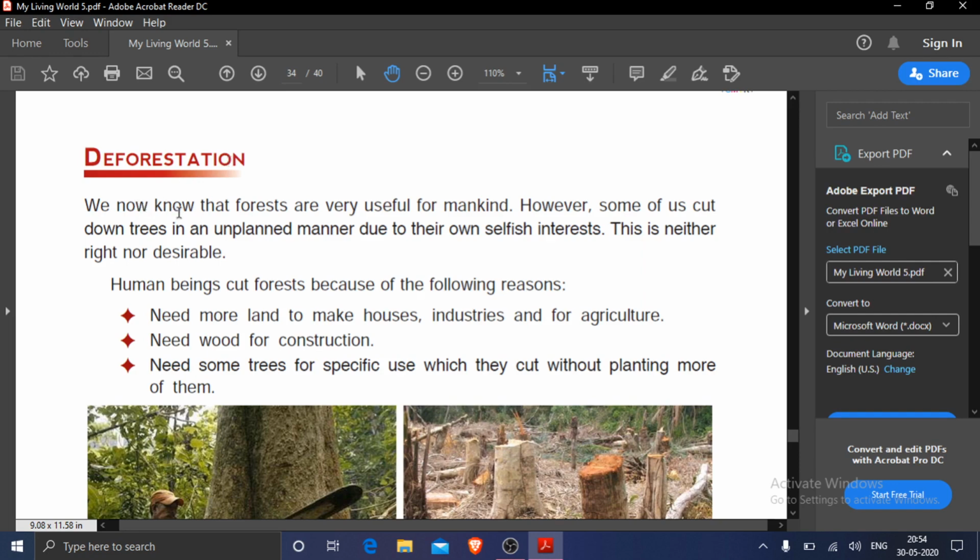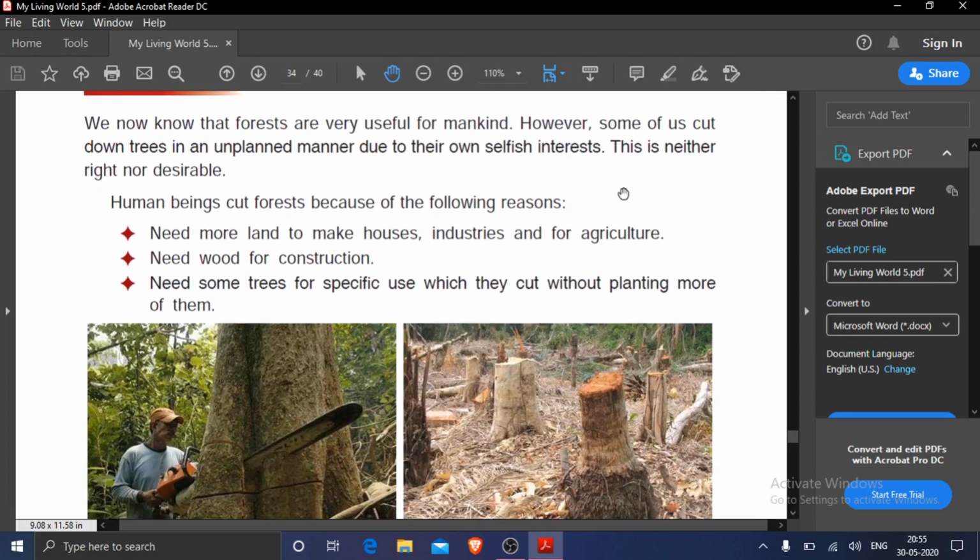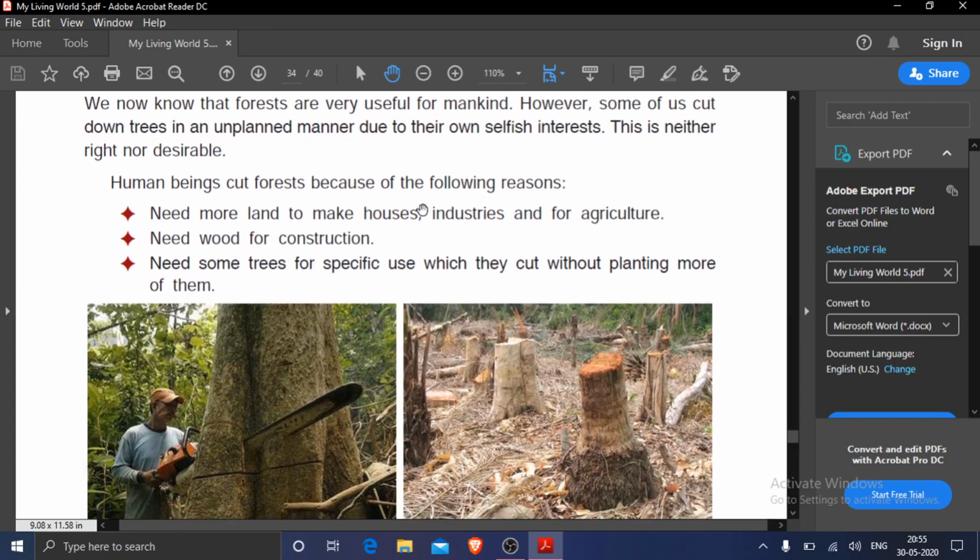Means deforestation is very harmful for us. We now know that forests are very useful for mankind. However, some of us cut down trees in an unplanned manner without thinking of anything. Why do we cut our trees? Due to our own selfish interest. And this is neither right nor desirable. Human beings cut forests because of what? These are the reasons why human beings cut the forest.